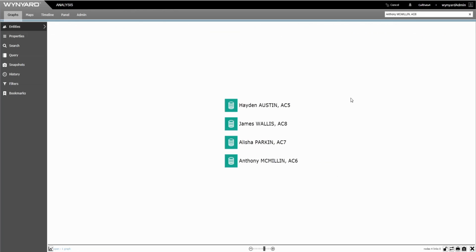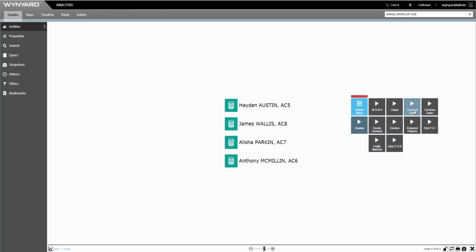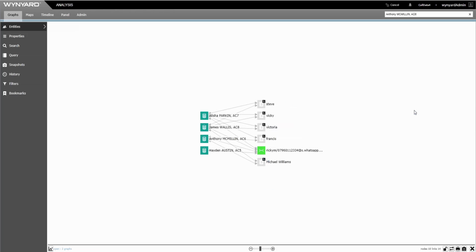The following week, 4 new mobile device acquisitions are loaded into the system. These represent devices seized from a group of city traders who have been arrested in possession of personal use cocaine. The Common Links query identifies several contacts, as well as a WhatsApp user, which are common to the 4 traders.